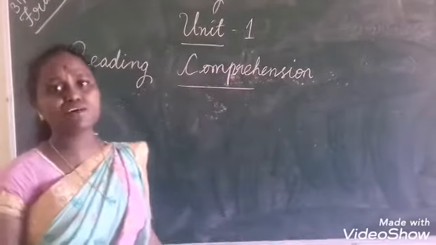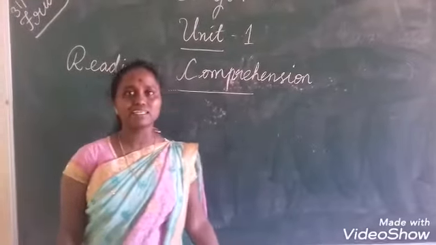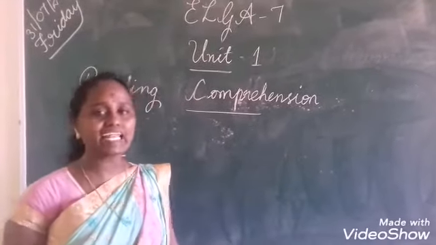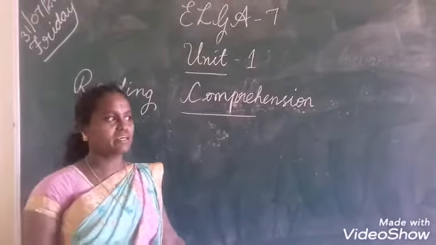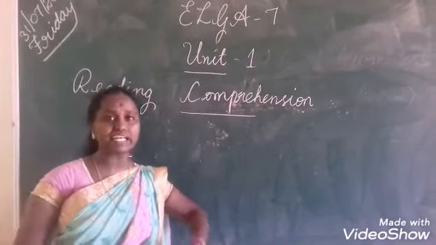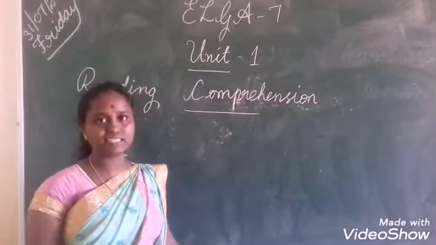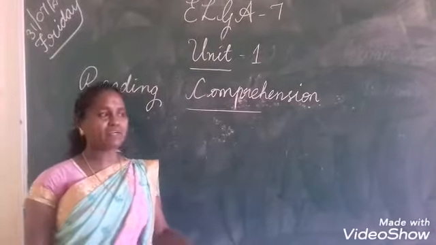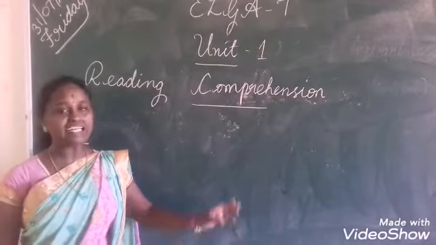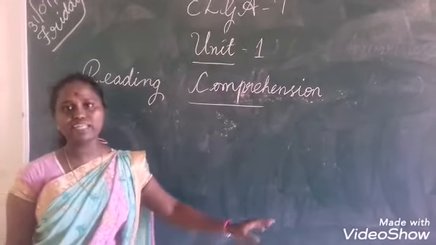What is the use of reading comprehension? It helps you to develop deep understanding of the text. When you are reading a story, at last what do you have to do? You have to retell the story, isn't it? Yes. For that, what is the first thing? You have to understand the story very clearly.